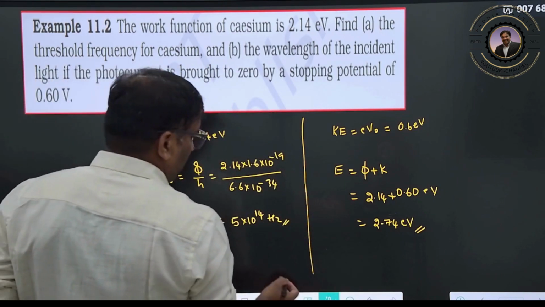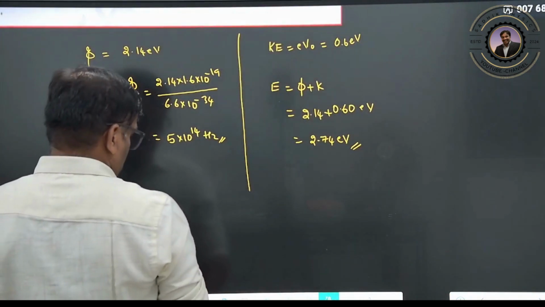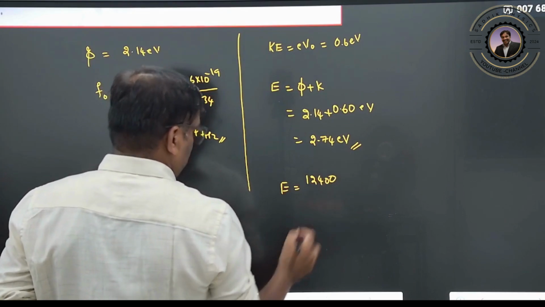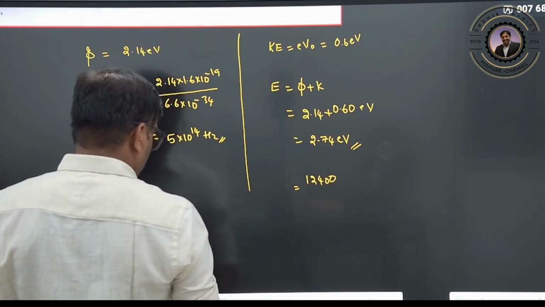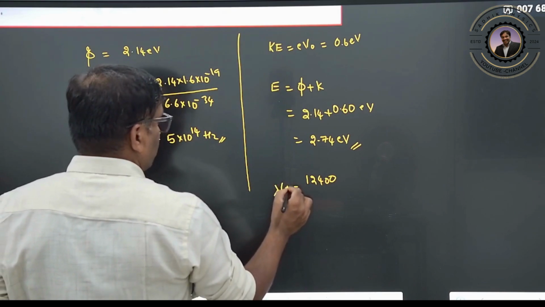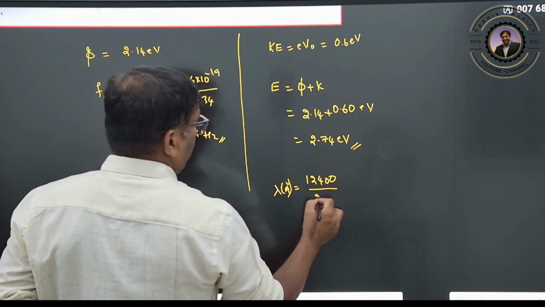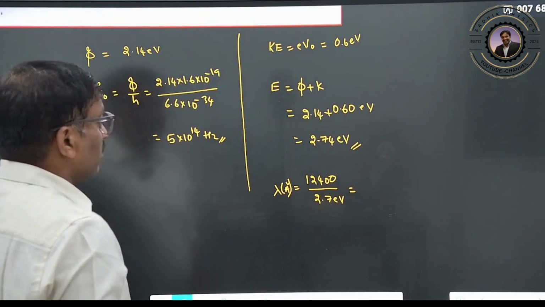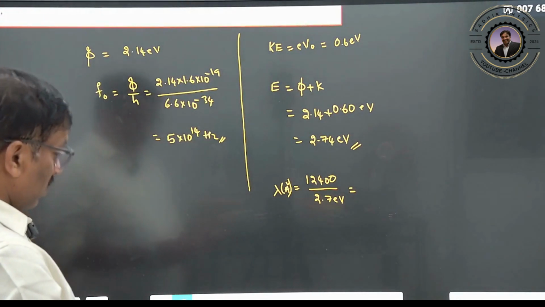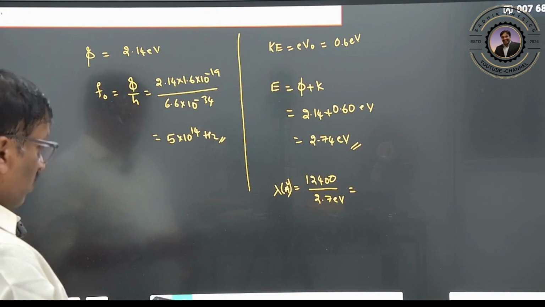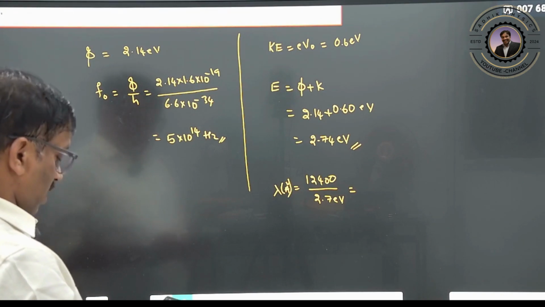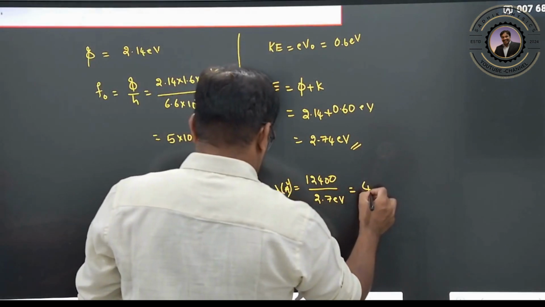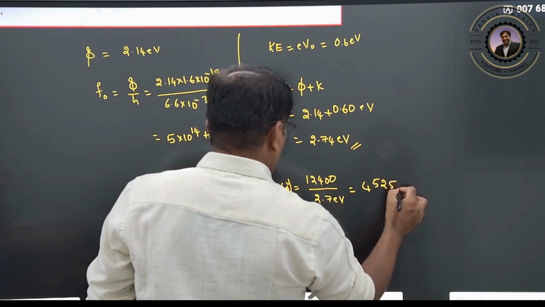So we can write E equals 12400 divided by the wavelength in angstroms, so the wavelength is 12400 divided by 2.74 electron volt, which is 4525 angstroms.